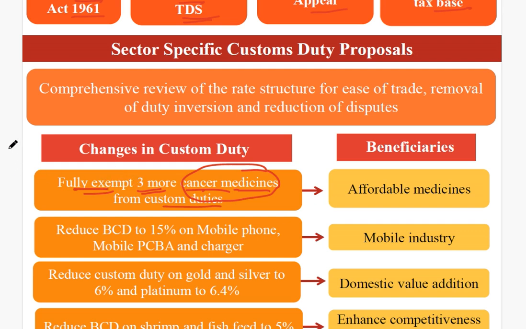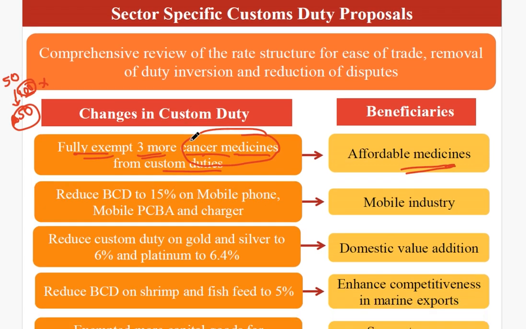That means whatever cancer medications are being brought from outside, if the medicine costs 50 rupees, due to the custom duty it comes to India and costs 150 rupees. Since the government had levied 100 extra rupees as custom duty, now the government has completely exempted this particular medicine. So now it will cost 50 rupees only in India also. Okay, so the medicines will now become affordable. The prices of the medicines will come down.